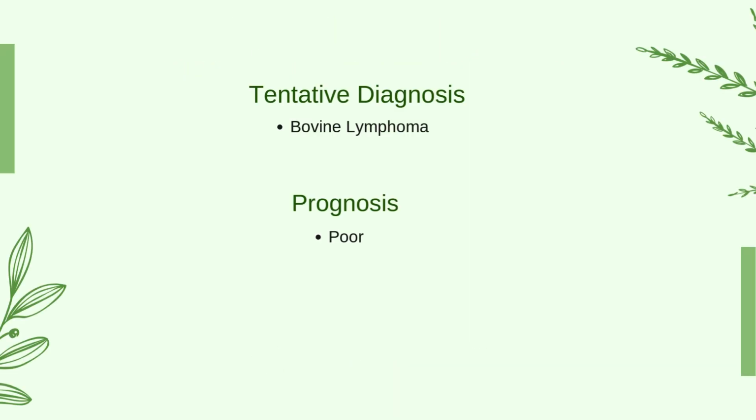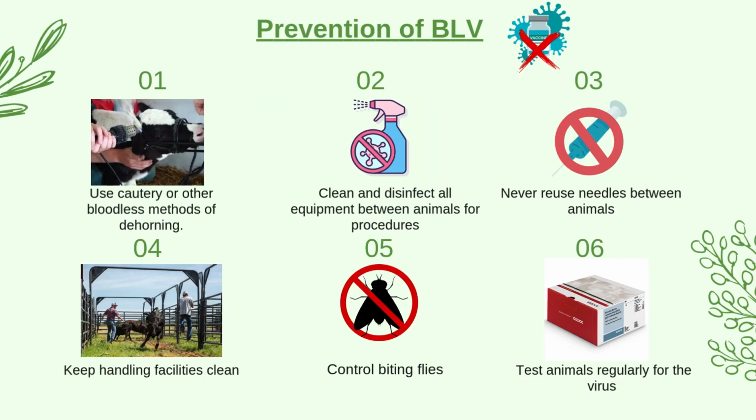Based on the agar gel immunodiffusion and histopathological evaluation, the tentative diagnosis for this case is bovine lymphoma. The prognosis is poor since bovine lymphoma is not curable. There is no vaccine for bovine leukemia virus. Thus, control measures are very important in order to protect the herd.